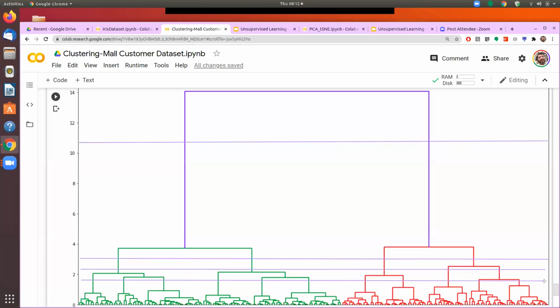Then we draw a dendrogram. The analysis of the dendrogram is also very simple. After the dendrogram is drawn, we try to split it through a horizontal line, and the line will cross the dendrogram at multiple places, and that is the number of clusters that we would have. So at this point, it is telling me that we will have two clusters. Then we come here, it tells me that you will have four clusters.